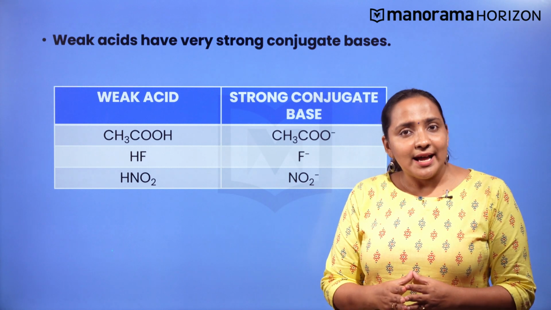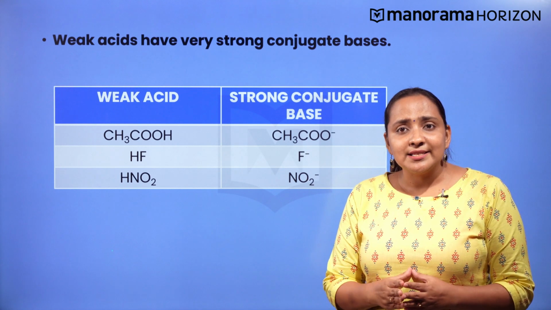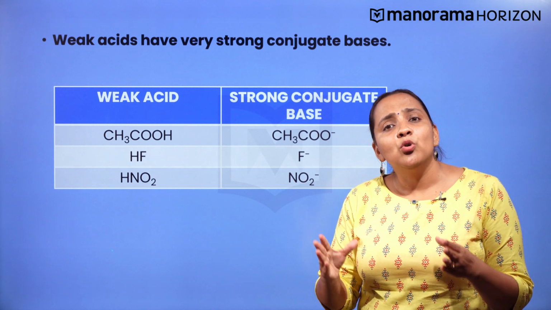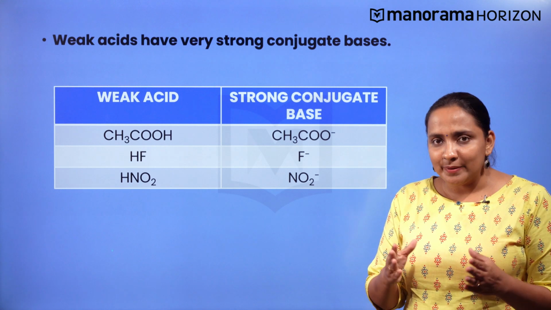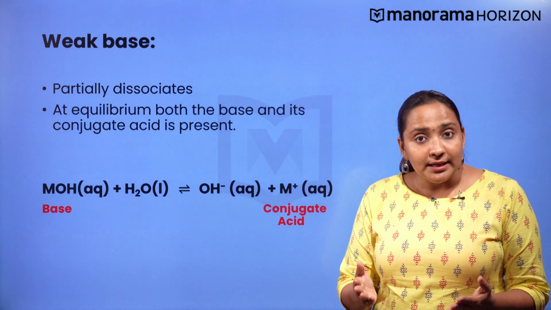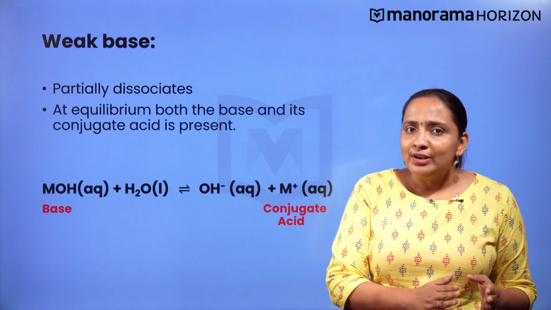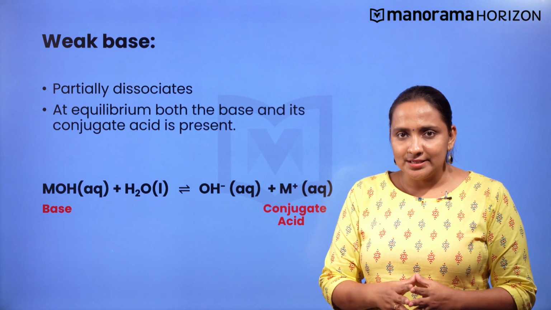Typical weak acids like acetic acid, hydrofluoric acid, nitrous acid have very strong conjugate bases CH3COO-, F- and NO2- respectively. Similarly, a weak base partially dissociates and at equilibrium both the base and its conjugate acid are present.